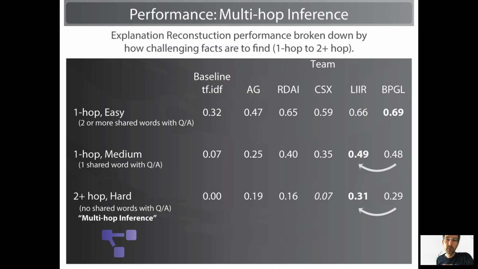For example, the Chi-Square language model's performance on these hard two-hop facts is a MAP of only 0.07, but it ranges all the way up to 0.31 from the LIR team, a factor of more than 4 difference. So even though the models are scoring very similarly, they're doing very different things under the hood, and arguably some more compositional than others. And so really by drilling down and looking in more detail, we can hope to see the relative benefits and drawbacks for different models in terms of the true compositional inference, to use the language of the papers I mentioned earlier.